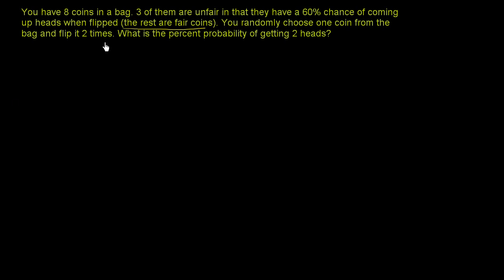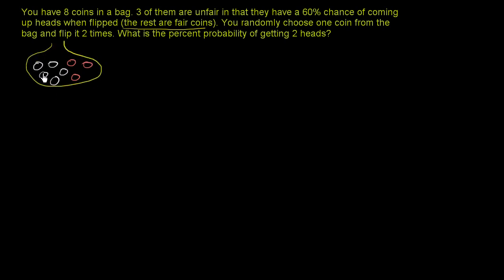So let's say we have a bag. 3 of them are unfair. So we could even visualize the bag. You don't have to do this all the time. I'll do the fair coins in white: 1, 2, 3, 4, 5 fair coins, and we have 3 unfair coins: 1, 2, 3. And this whole thing is my bag of coins.